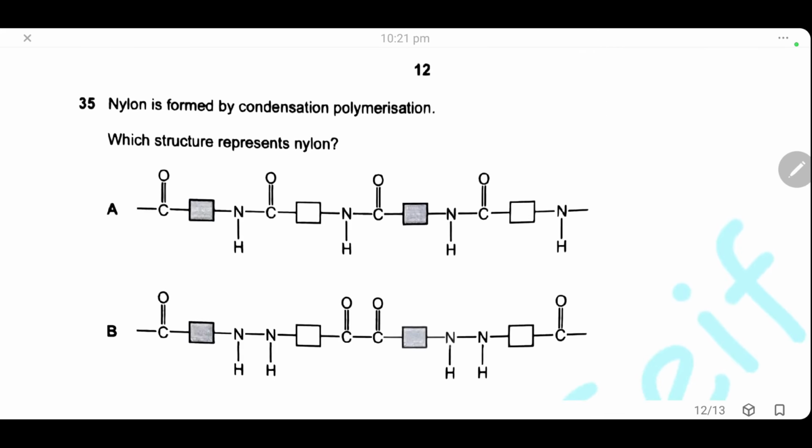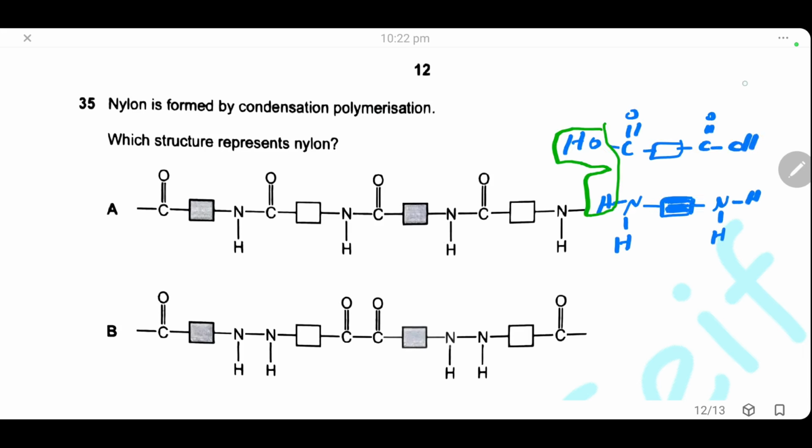Question 34. Nylon is formed by condensation polymerization. Which structure represents nylon? Nylon is a polymer formed from two monomers. The first monomer has two carboxylic groups, one from each end, and the second monomer has one amino group from each end. So the polymer is formed by removing one molecule of water. So we will have the CO attached to the NH, then this will be the amide linkage.